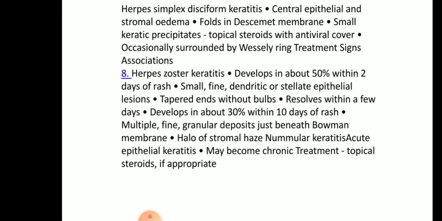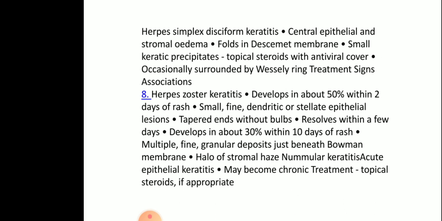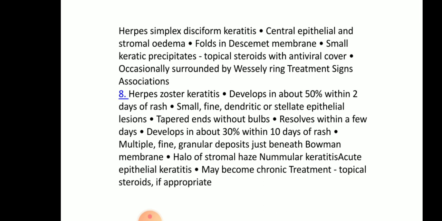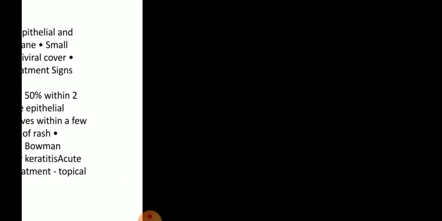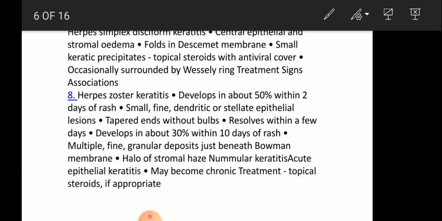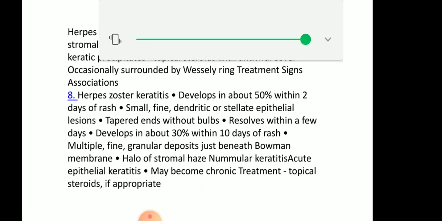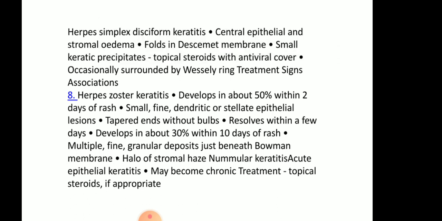Small keratic precipitates. The treatment is topical steroids with antiviral cover. Occasionally it is surrounded by a Wessely ring. In this herpes simplex disciform keratitis, central epithelial and stromal edema is seen, with folds in Descemet's membrane and small keratic precipitates.